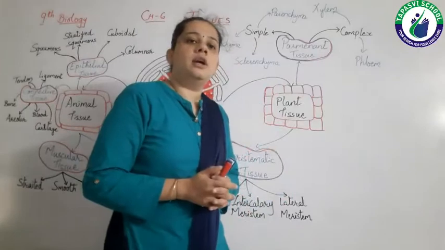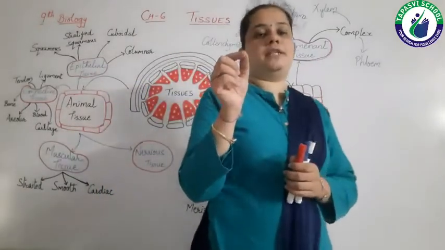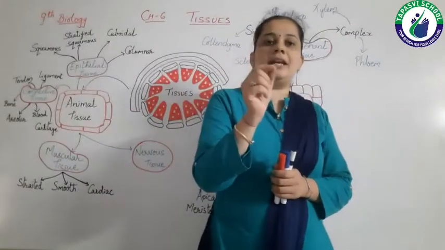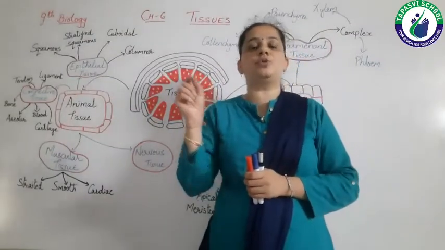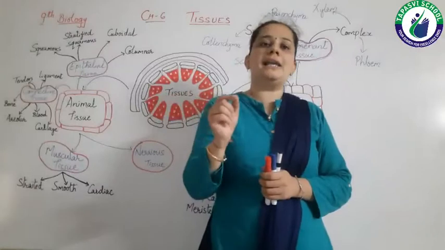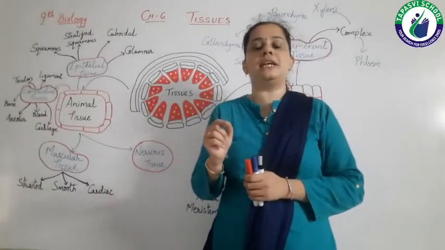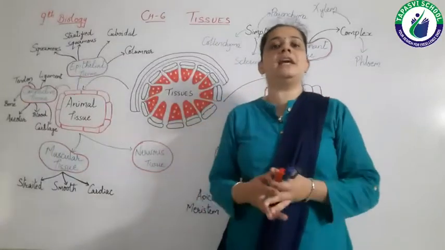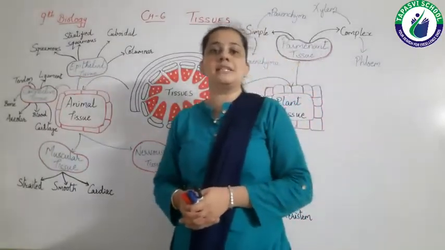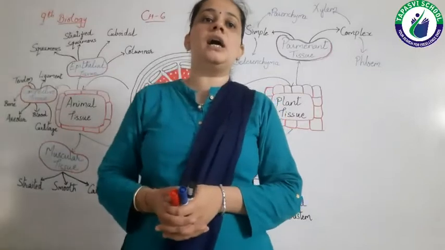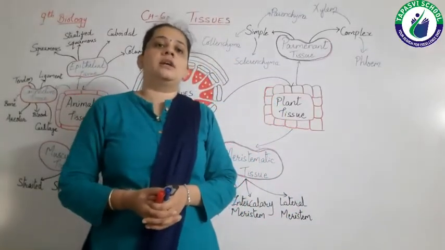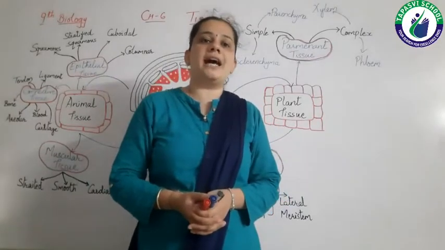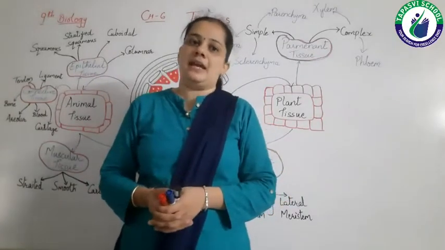So the second difference between plant tissue and animal tissue is that in plant tissue the growth is limited to certain parts, while in animal tissues the growth is not limited. Overall we grow.